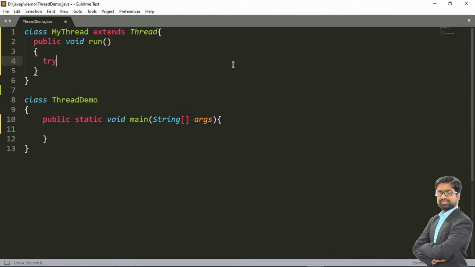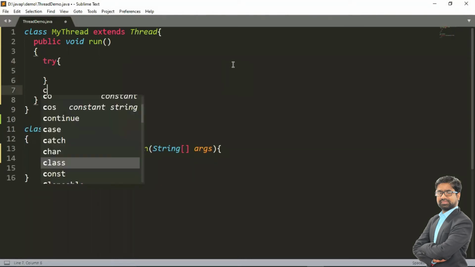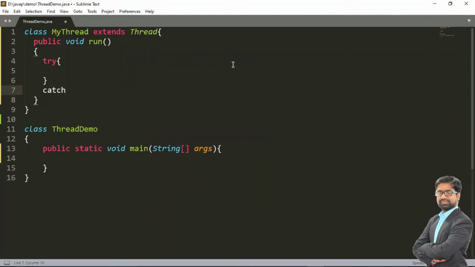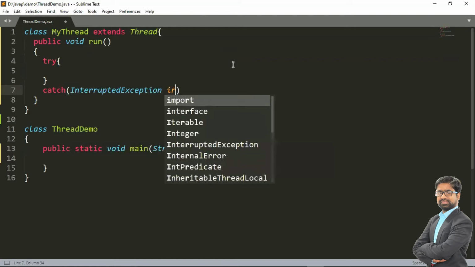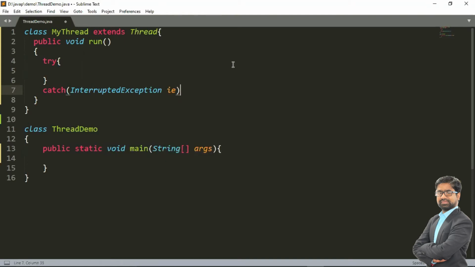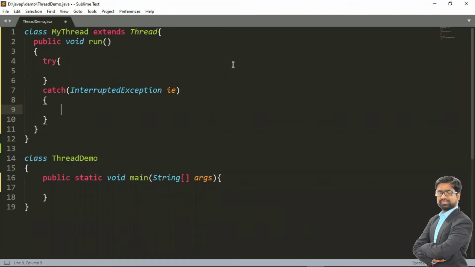So what I'm doing here? I'm writing the try catch block first, because it may throw an exception, meaning InterruptedException may be thrown, because we are using the sleep method here. A sleep method can throw the InterruptedException. That's why I write the try catch block here. And the same way I can print a message, System.out.println, saying interrupted exception may occur.